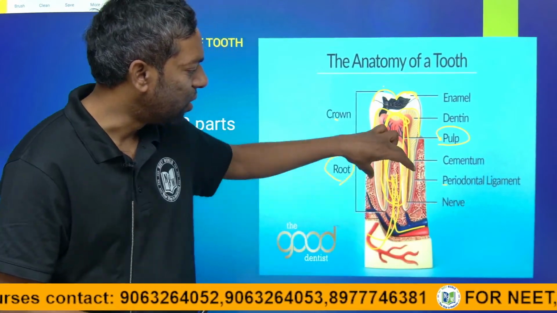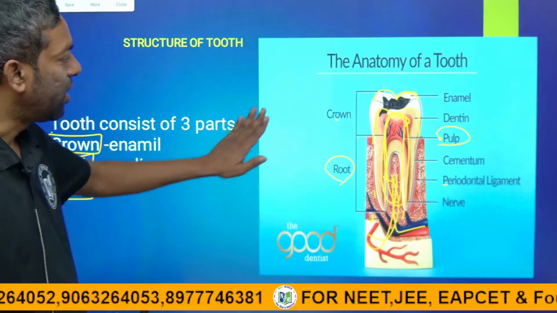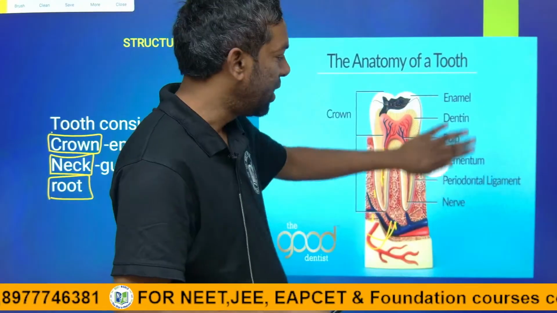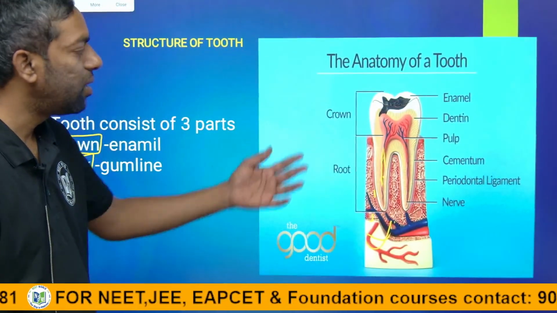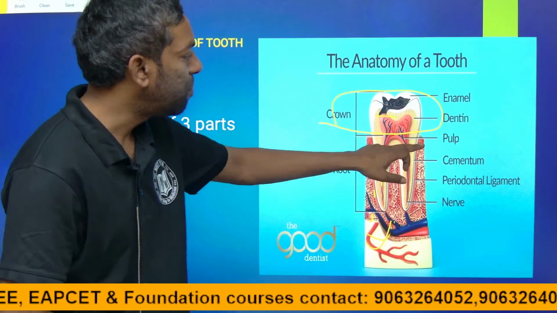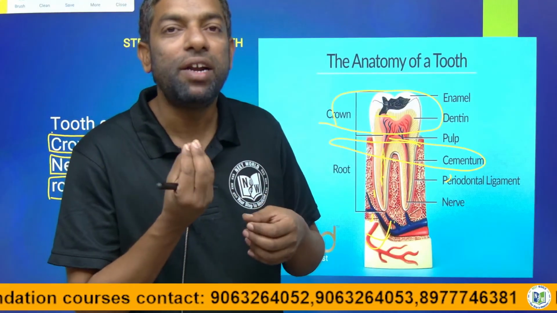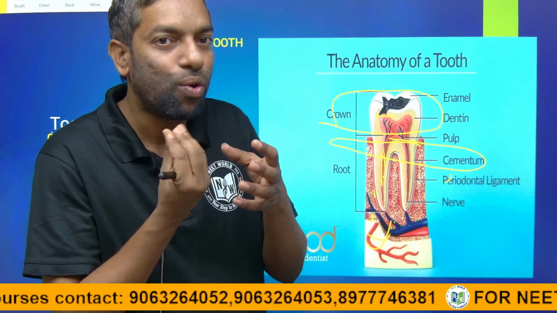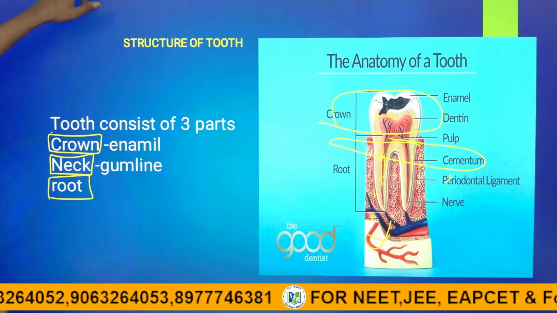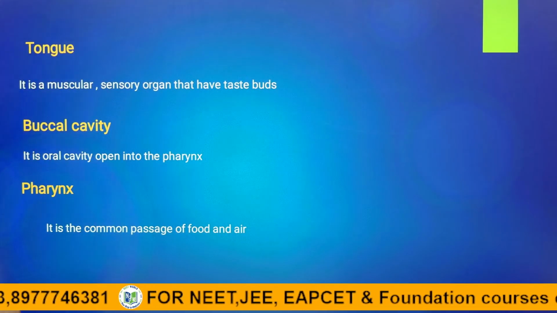The periodontal ligament is located in the jaw. Yes, this is about teeth, guys. This is enough for you. You have to remember enamel, dentin, pulp cavity, and the root, crown, neck. The crown part has dentin and enamel. The neck part has the pulp cavity and cementum. Cementum is the base structure located in the jaw, and it holds the teeth in the jaw. I hope you understand, guys. Just think it is very simple.